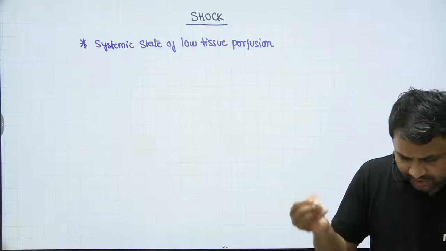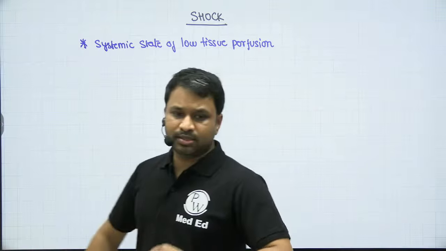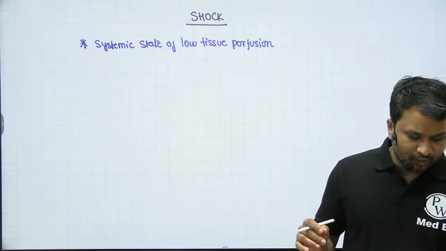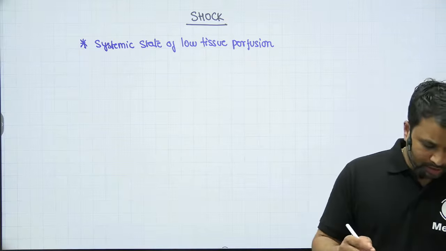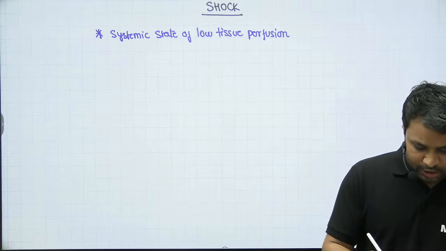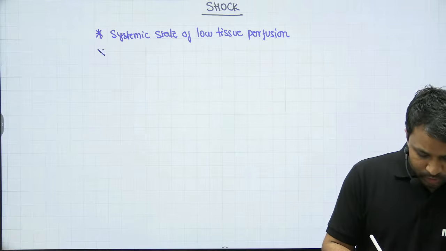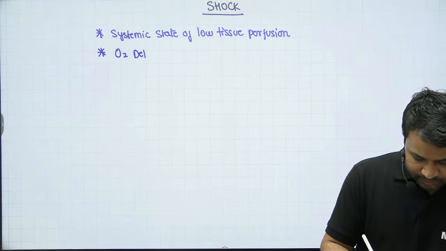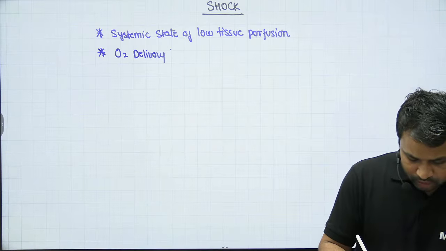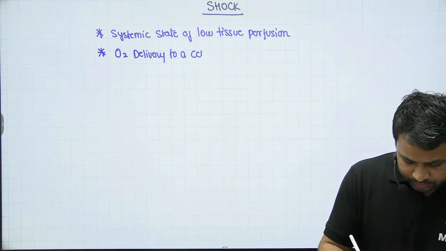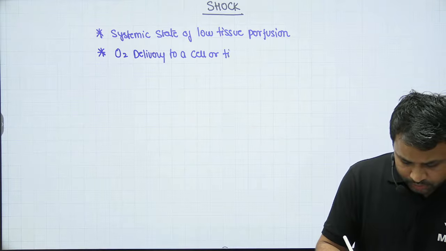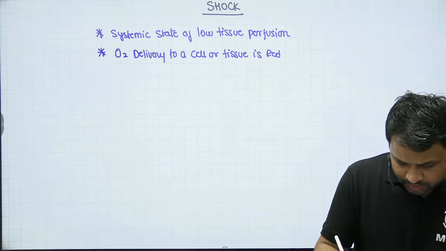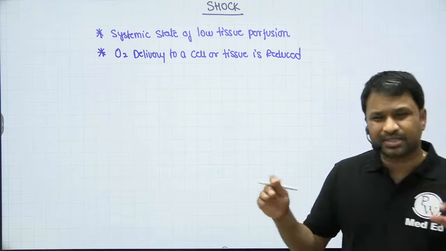When I say systemic state of low tissue perfusion, what do I mean? I mean that the oxygen delivery to a cell or a tissue is reduced. This is the basic concept of shock.